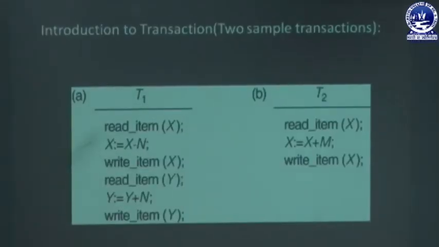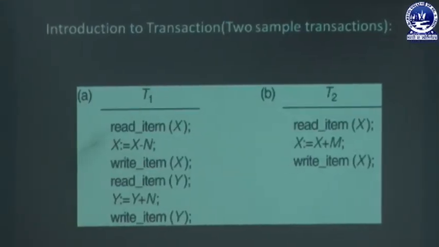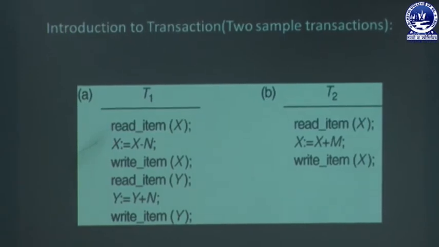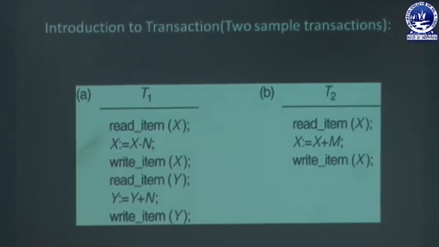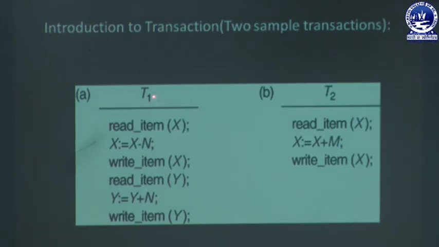Next we will see one example of two sample transactions, how the transactions are executed, or how the read and write operations are actually executed. You can see here there are two transactions, T1 and T2.